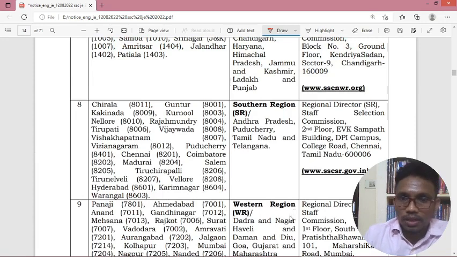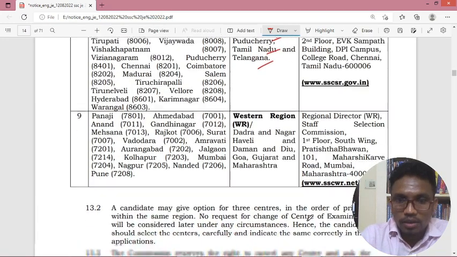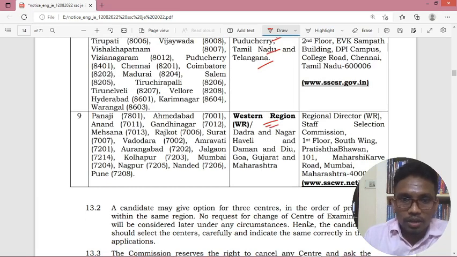Particularly if you speak about the southern region, Andhra Pradesh, Puducherry, Tamil Nadu, Telangana, they mentioned main cities here. If you speak about the western region, they mentioned Ahmedabad, Gandhinagar, Rajkot, Surat, Vadodara, Amravati. We have centers in the main cities in every state.